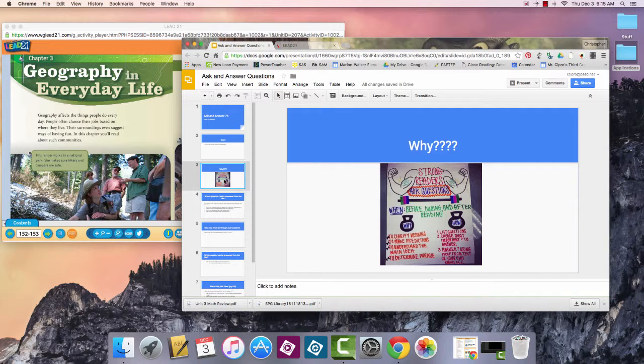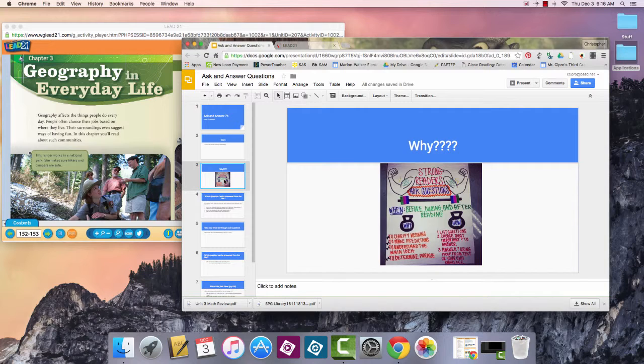When do you do this? Well, you do this before, during, and after reading. It's like the BDA strategy for asking and answering questions instead of main idea this time, okay? Why would you ask and answer questions while reading? Well, you do it to clarify meaning, so maybe it helps you understand something that you are confused about. Maybe it helps you to make predictions about what you're reading about. Maybe it helps you to understand the main idea, and it could also help you to determine the purpose of why an author might be writing a certain piece.